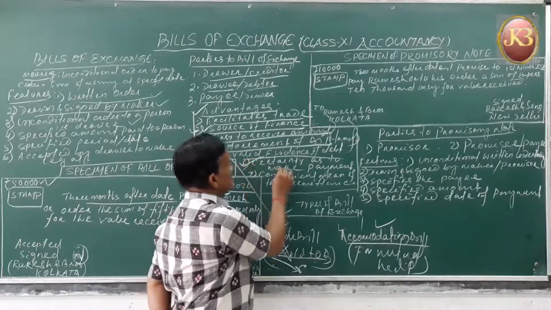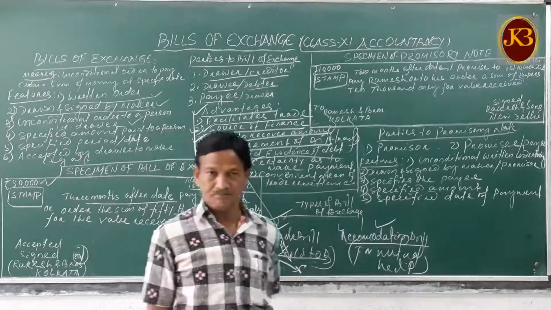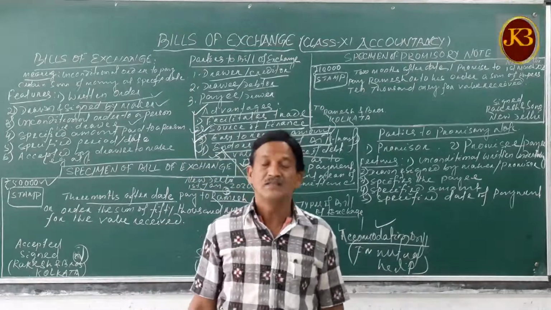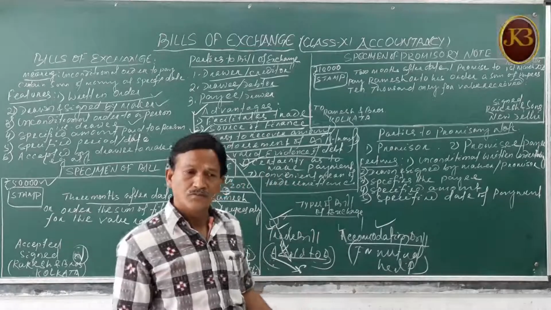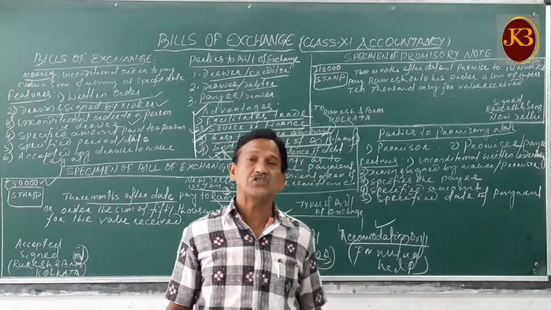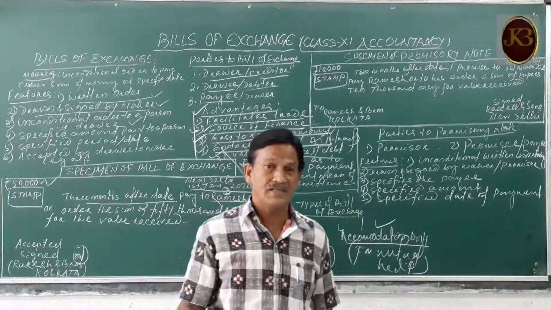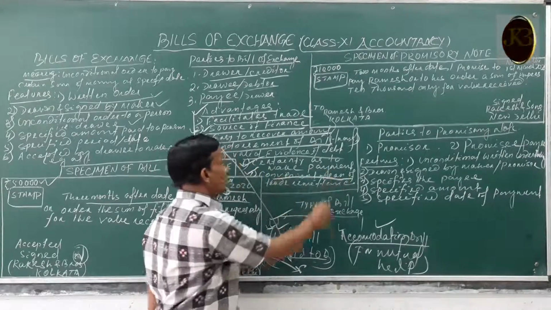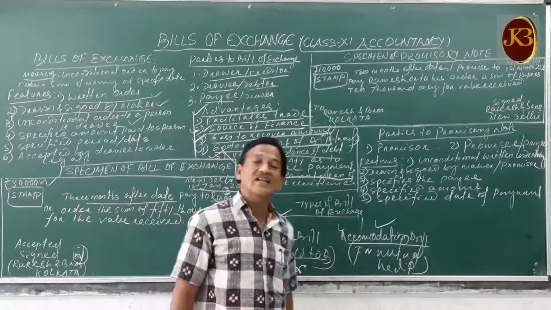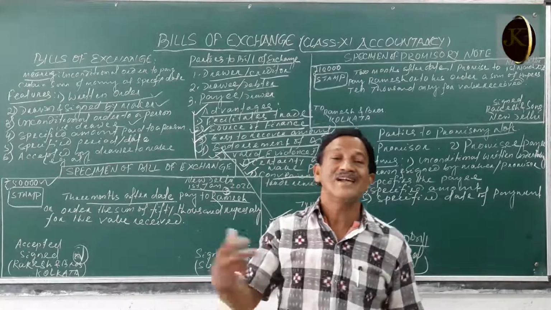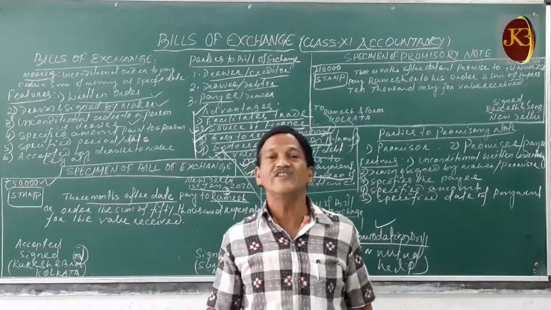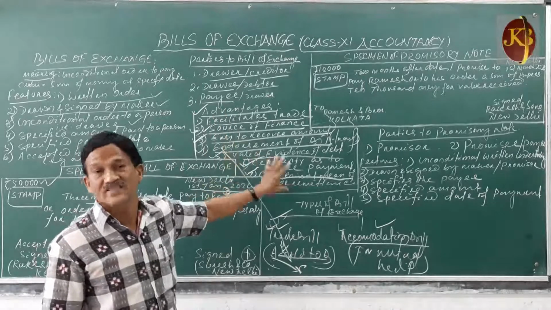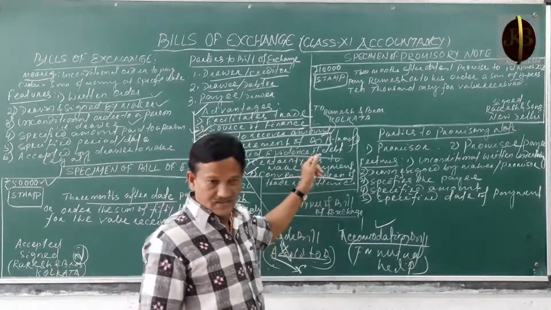Then sixth, there is a certainty of making payment. It is 100% sure that your payment will be received. There is no loss of your transactions. Your transaction cannot be forfeited, cannot be a bad debt if there is a bill of exchange. And seventh, it is convenient as a means of trade remittance, for the payment of trading transactions it is a convenient instrument. So these are the various advantages, the benefits of bills of exchange.